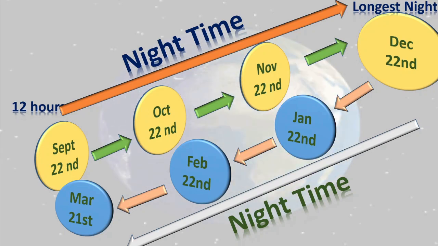Okay? These 4 dates you have to remember properly. These 2 dates about the 12 hours, and this December 22nd about the longest night, and June 21st has longest day. Okay? These are the important factors of this lesson.